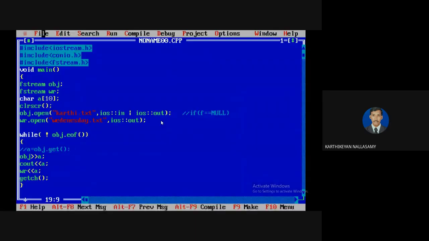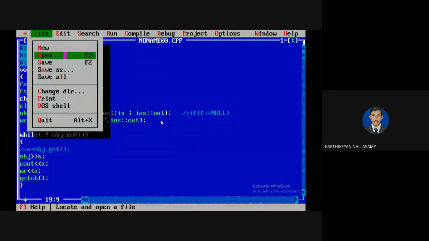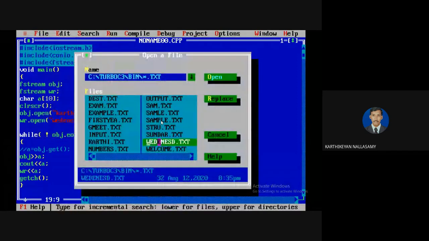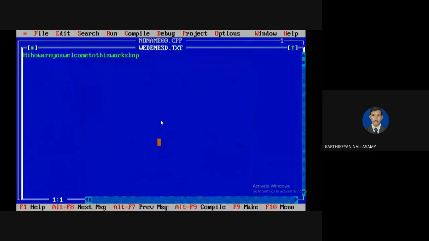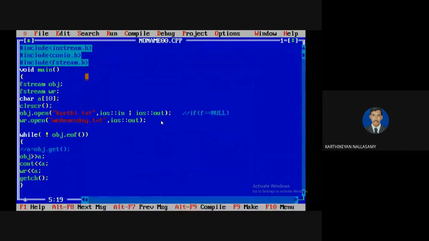Now we check the content of the file Wednesday.txt. It will print like this. If you are processing word by word, you should not write anything on that. If you do some writing on that, then automatically the file content will be changed. Means that if you go word by word, processing is possible, but we are unable to do other operations. Processing character by character is the best way if you want to process things like spaces. Okay, so this is the logic for reading word by word.